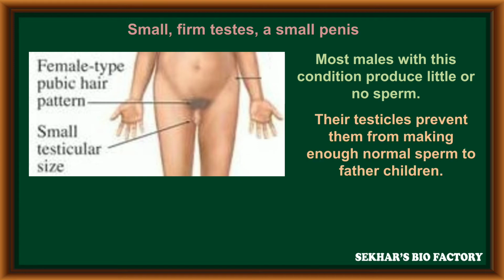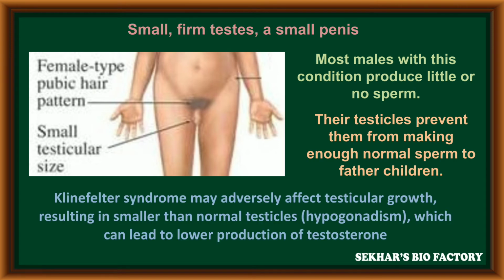Their testicles prevent them from making enough normal sperm to father children. Klinefelter syndrome may adversely affect testicular growth, resulting in smaller than normal testicles, called hypogonadism, which can lead to low production of testosterone hormone.